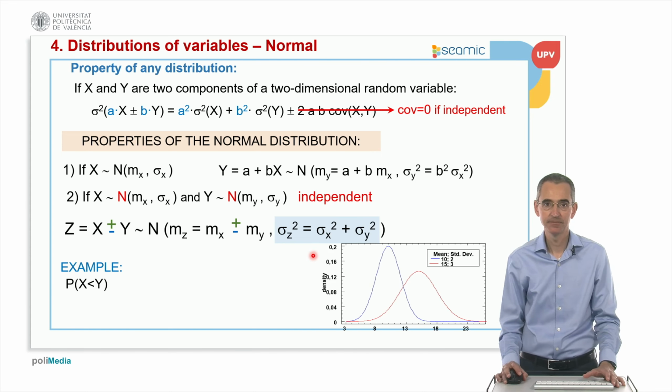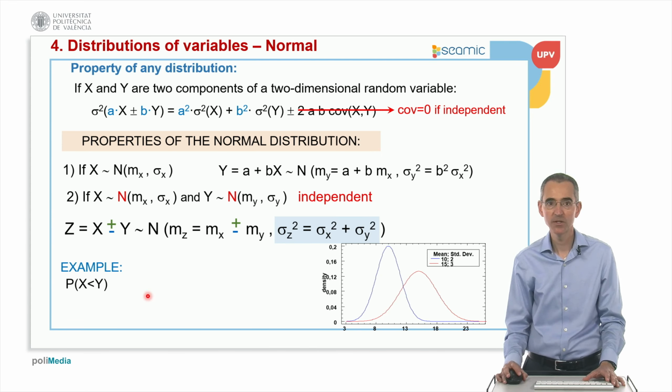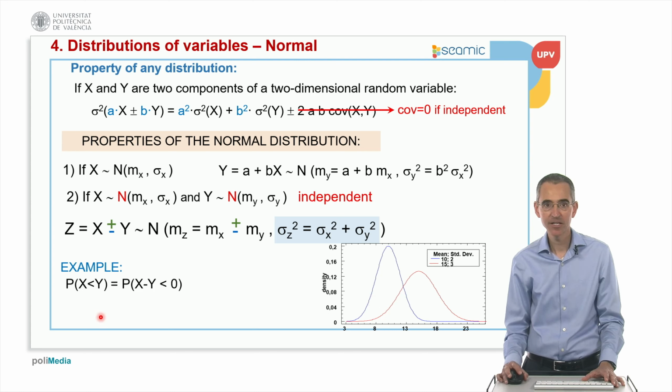Okay, for example, imagine that I want to compute the probability that x is less than y. This is not an easy example, okay? Imagine that I have a distribution with an average of 10 and the standard deviation 2. Let's imagine that here the red model has an average of 15 and the standard deviation of 3, okay? So most of the values of the red curve will be higher than most of the values of the blue one. But we are interested in calculating exactly that percentage. Okay, so how can we do that?